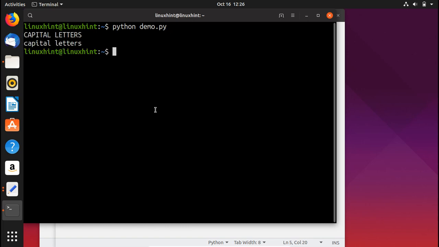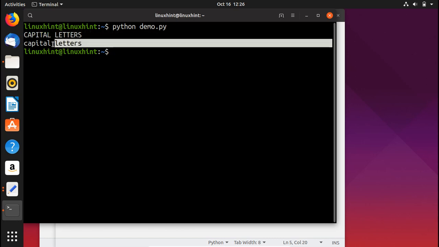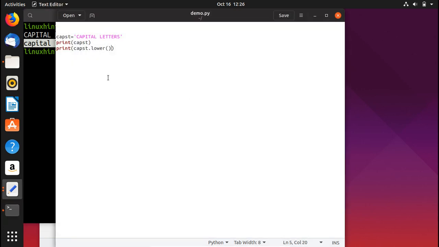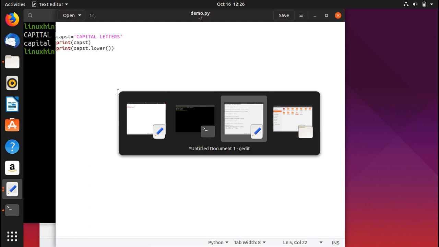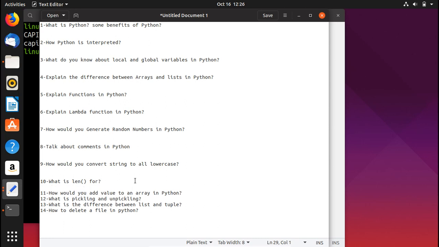You can see that first we have capital letters, all of them, and after that we have converted all of them into small letters, all lowercase, using, I repeat, this lower built-in function. I hope you have got the point. That's how easy it was to convert all the capital string letters to lowercase string letters.